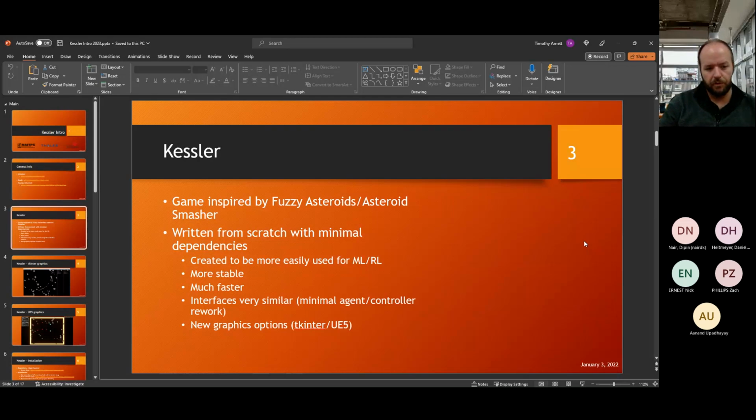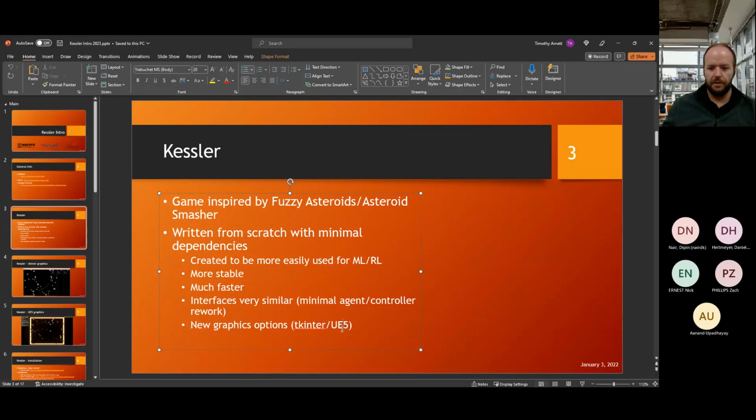We got away from using Python Arcade, which is what Fuzzy Asteroids and Asteroid Smasher was built on. It had lots of issues, especially with things like graphics windows when you're trying to do machine learning with it. So this one was built with that in mind. So it is much faster, much more stable, doesn't have the same graphics issues. And in fact, we have a couple of new graphics options, which should look quite a bit better. One of those is tkinter, which is, I believe, included in base Python as a module with the standard library. But it's another graphics package typically used for GUIs.